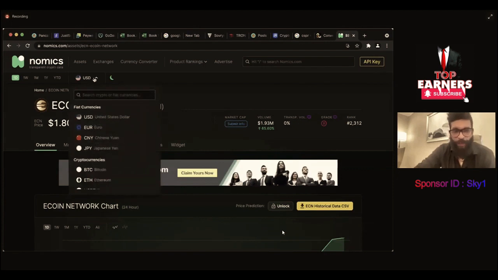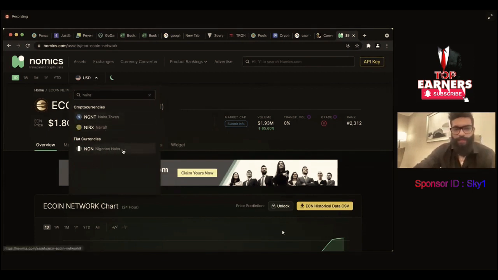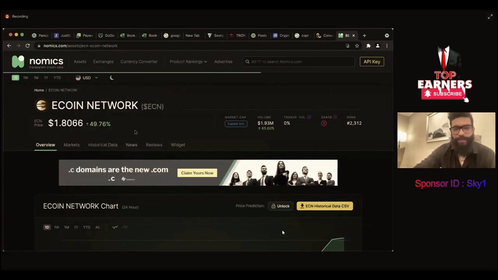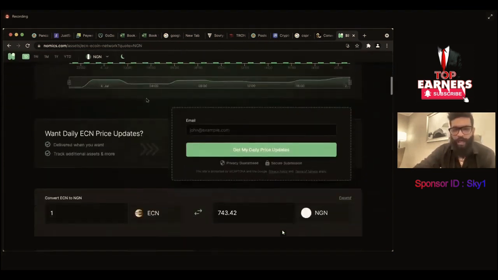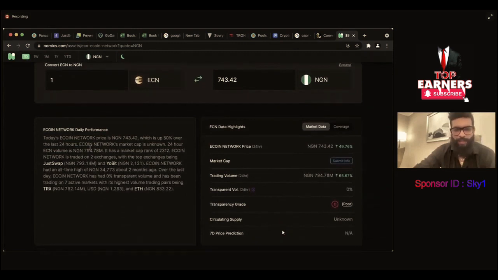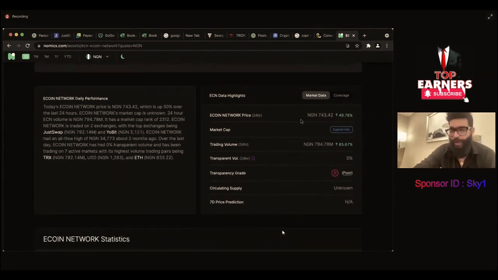You can convert it into your currency. Suppose you are having Nigerian Naira. You click here and you can see the price of ECN in Naira. Right, you can see the growth, you can see the chart, you can see the information here. You can see all-time high, all-time low, the market cap, each and every piece of information. You can see the price in the last 24 hours. It has gone up like 50% in 24 hours.